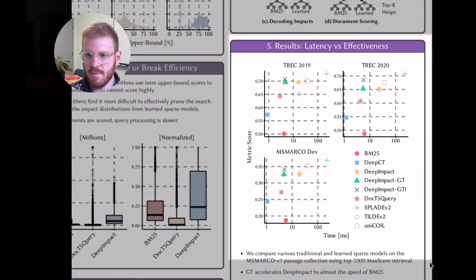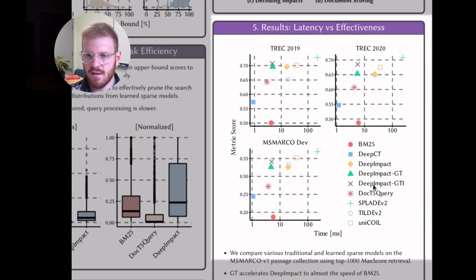Results over the MS MARCO passage collection suggest that this guided traversal model can improve efficiency. So we go from the gold DeepImpact diamond over to the left to the green triangle. And if we interpolate the learned score with BM25, we actually can improve effectiveness as well. So that's the overview of the work.